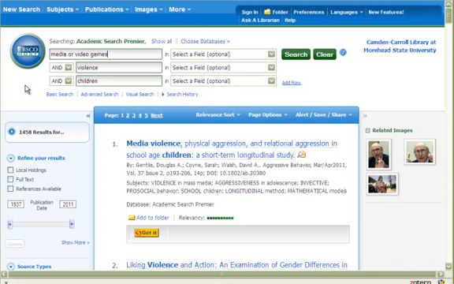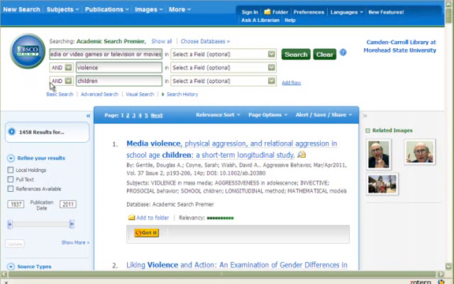So we could have media or video games or television or movies. Sometimes it is important to do this because an article may only talk about television or may only talk about movies. And if you're trying to get a broad perspective, then you'll want to pinpoint the different types of media that you really want to look at, because using the term media may not actually pull all of those results.